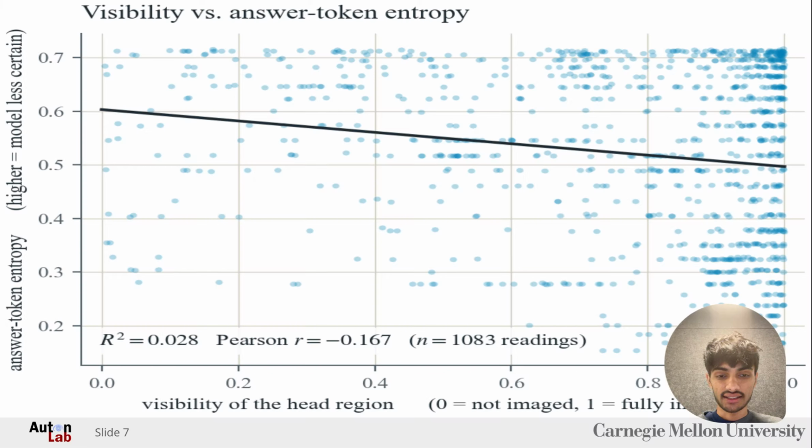And we found out that the visibility of the relevant region, which comes from external factors, is not correlated with answer token entropy. That means that external factors outside of the model and the model's internals give complementary, different signals, and we need to find a way to use both of them in predicting whether the VLM's responses are correct or not.